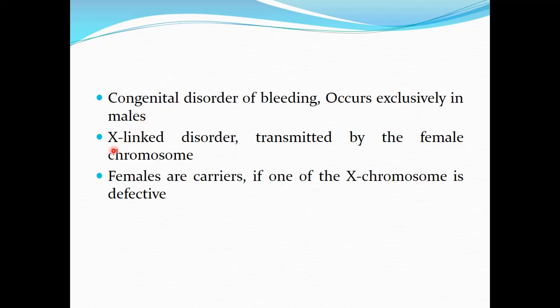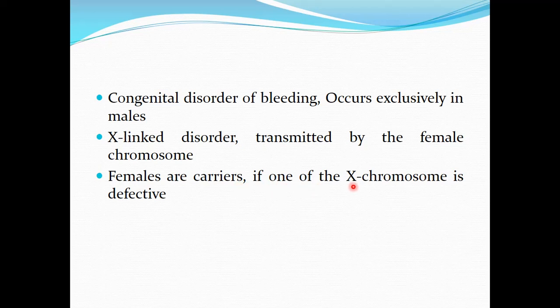The reason is that it is an X-linked recessive disorder. Since males have only one X chromosome, if the X chromosome is defective, the male is going to have the disease. But females usually do not have the disease; they act as carriers. It is because it is a recessive trait. For a female to have the disease, both genes on both X chromosomes should be defective.